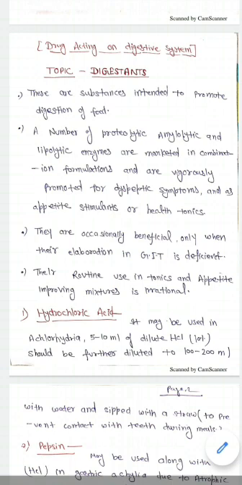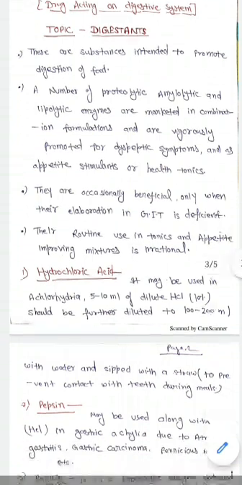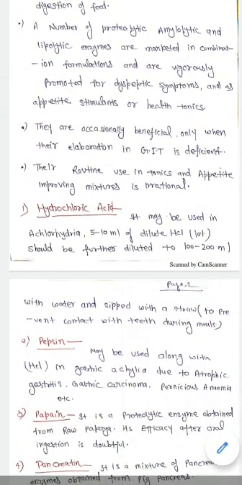The first agent in the class of digestants is dilute hydrochloric acid. It is used in the treatment of achlorhydria. Achlorhydria is the condition in which there is not sufficient secretion of hydrochloric acid in our stomach. To relieve this situation, we use dilute hydrochloric acid.